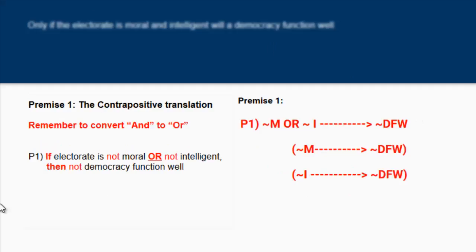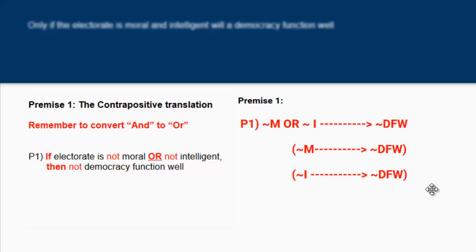All right, so remember the contrapositive. I'm going to do a quick review here. When we have the contrapositive for an and statement, you always want to convert the and statement to an or statement and negate both sides. So basically, not moral or not intelligent, arrow, does not function well. You can further break this down: not M, arrow, not DFW, democracy function well, or not intelligent, arrow, not DFW.